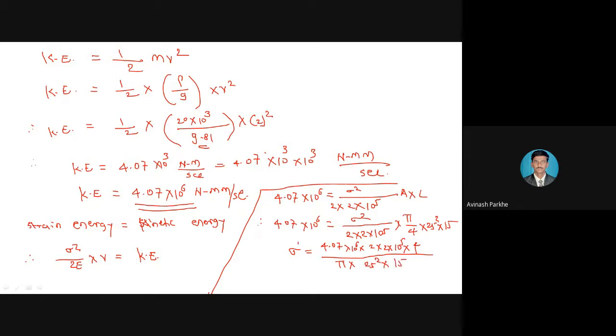If I do the calculation and take the square root of the right side, you will get the answer. What will be the sigma? Please do the calculations.